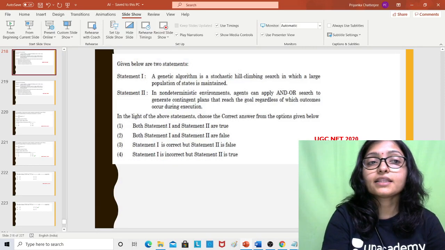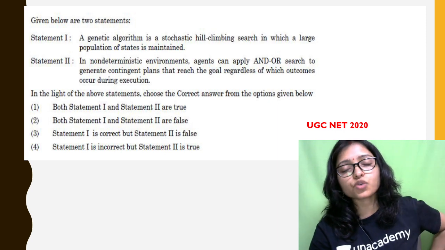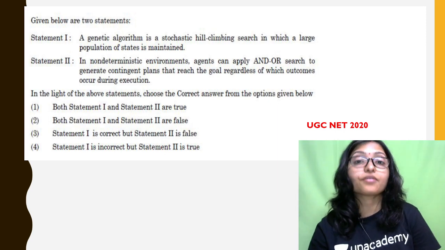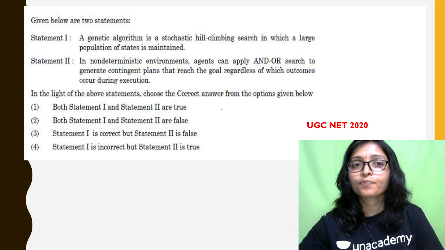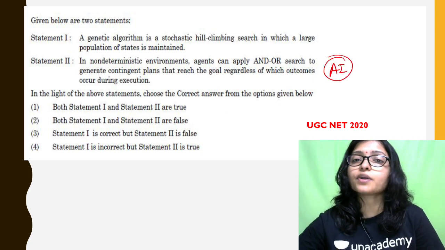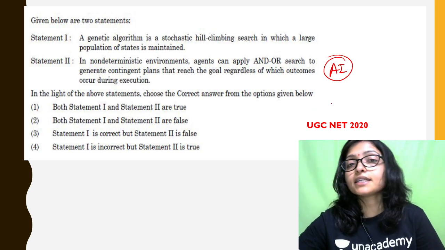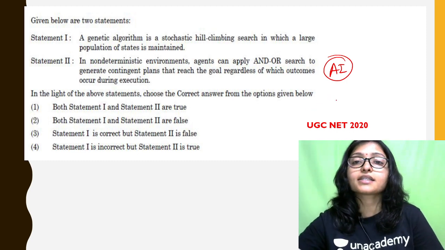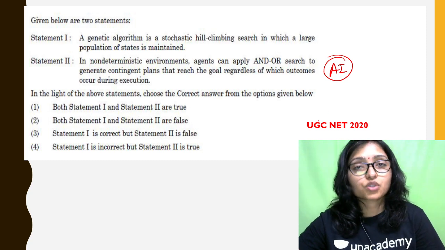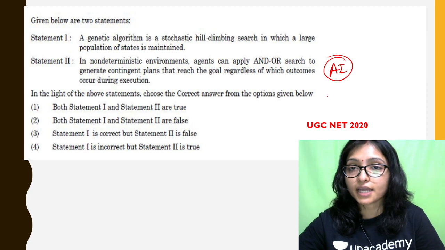Hello everyone, in this video I am going to show you a very important topic that is 100% confirmed from the UGC NET, that is the genetic algorithm from artificial intelligence. As per the previous year's analysis of December 2018, June 2019 and also 2020, I have seen that there are questions from genetic algorithm.